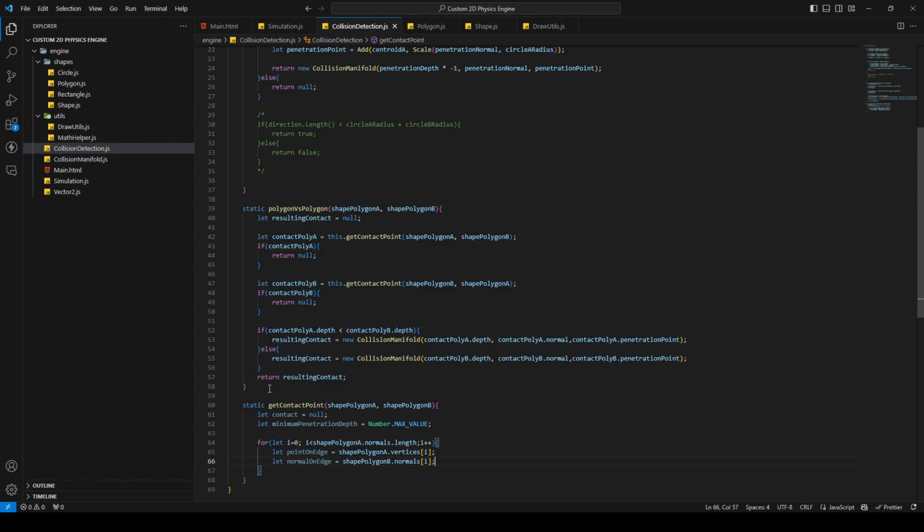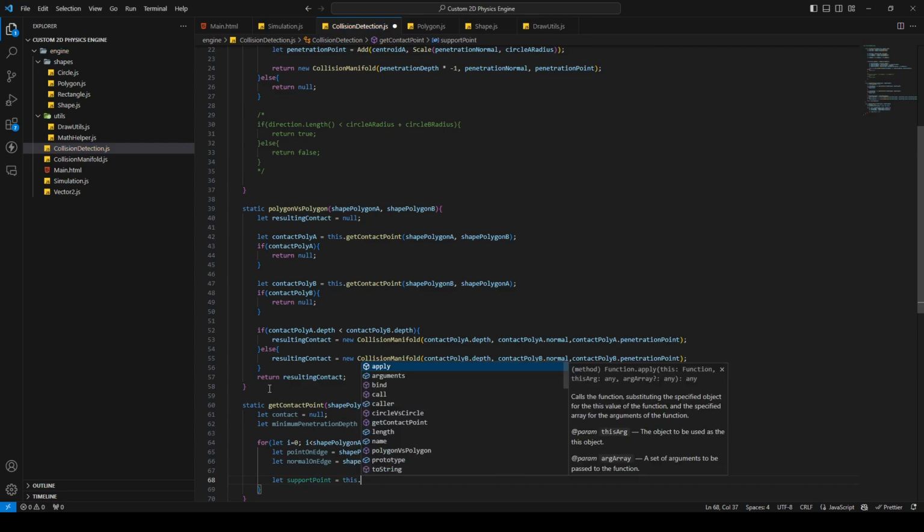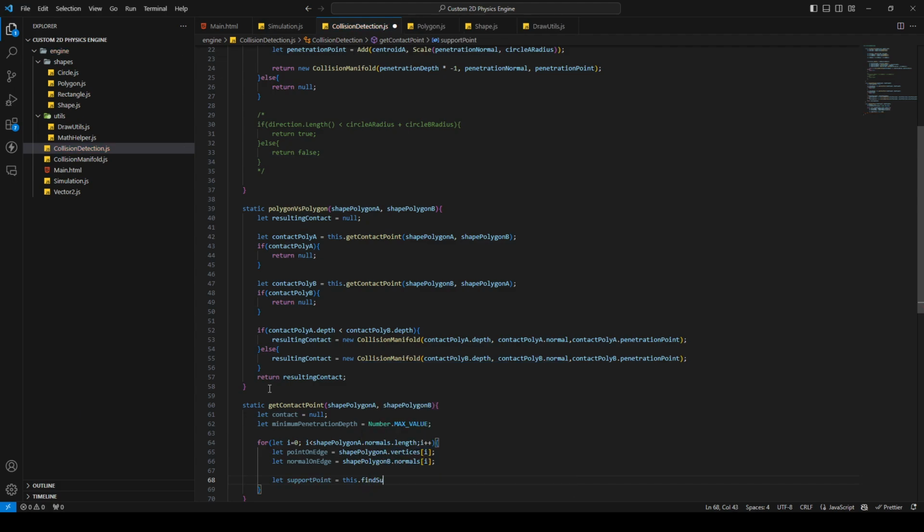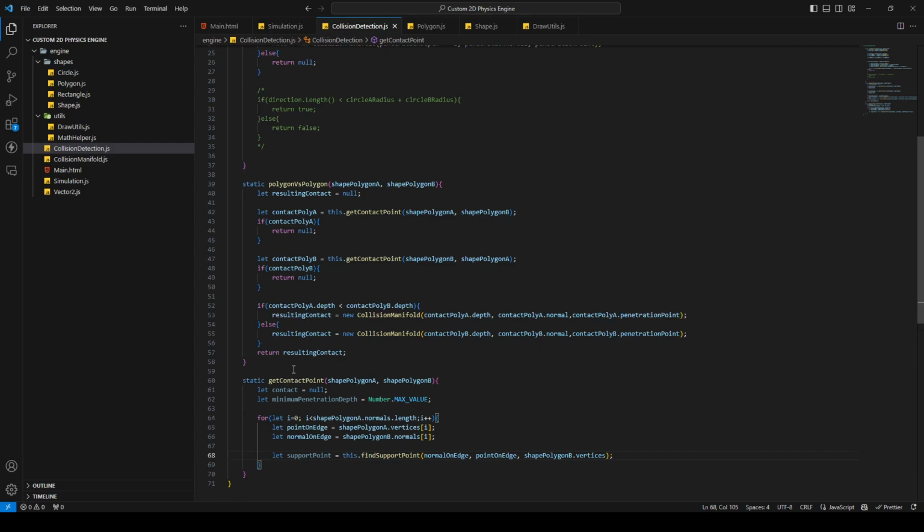Okay, then we're gonna call the support point method. Here we're gonna say this.findSupportPoint, and here we say normal on edge, point on edge, and this is gonna be shape polygon B dot vertices. Okay, and I made a mistake there.